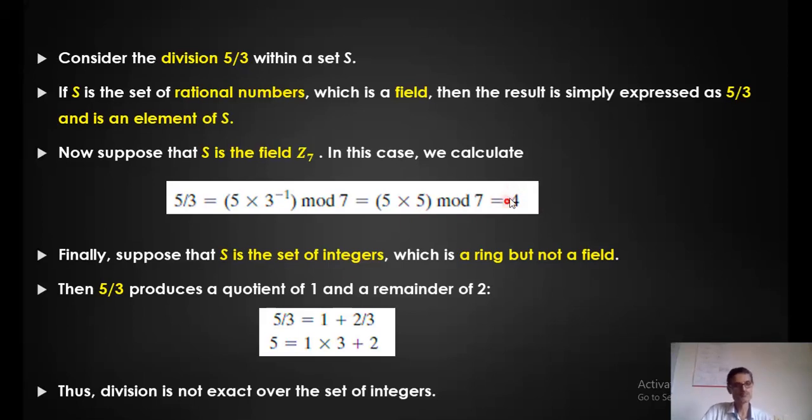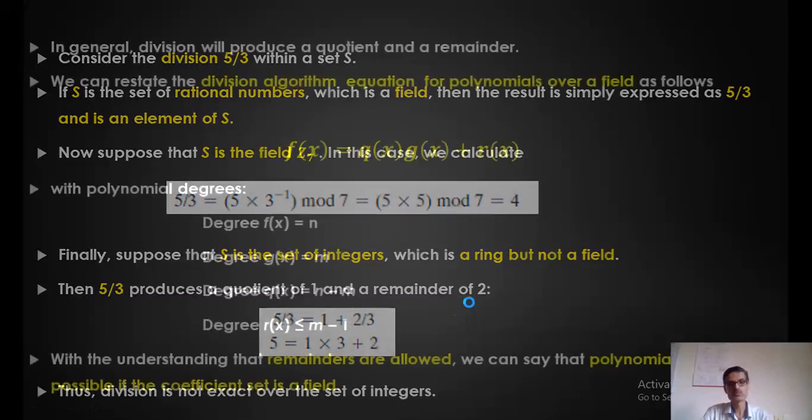What about the set of integers? In the set of integers, it's not necessary that all the numbers have a multiplicative inverse. So it is not a field, but it is a ring, right? In that case, how do we perform 5 by 3? You get a remainder also, right? So 5 by 3 is equal to 1, which is the quotient, with 2 by 3 as the answer. Or 5 is equal to 1 into 3 plus 2, where 2 is the remainder. So exact division is actually not possible.